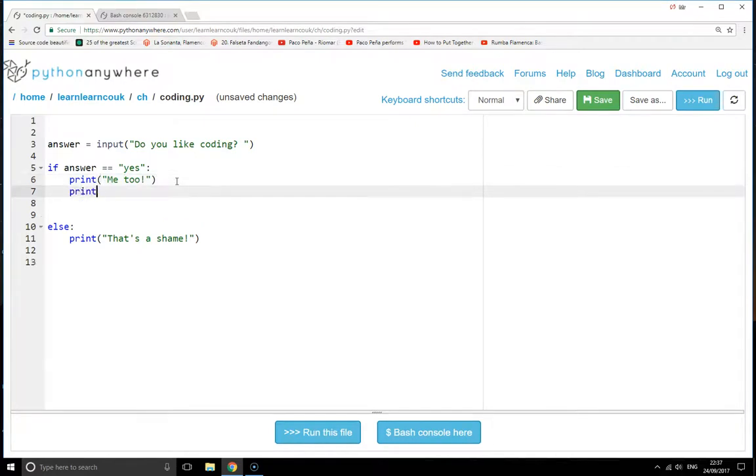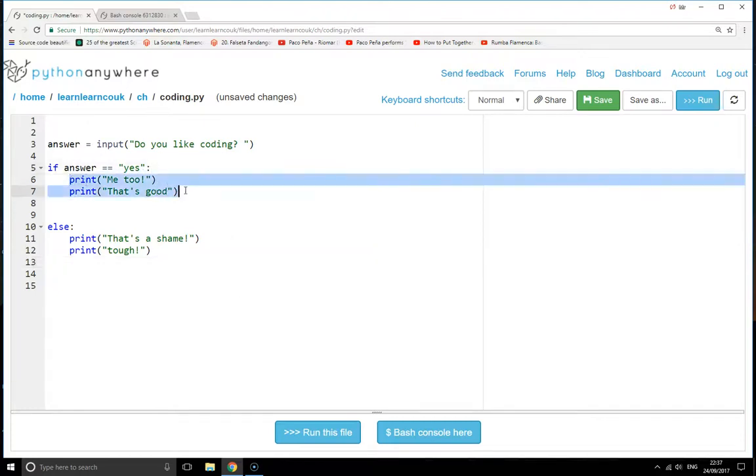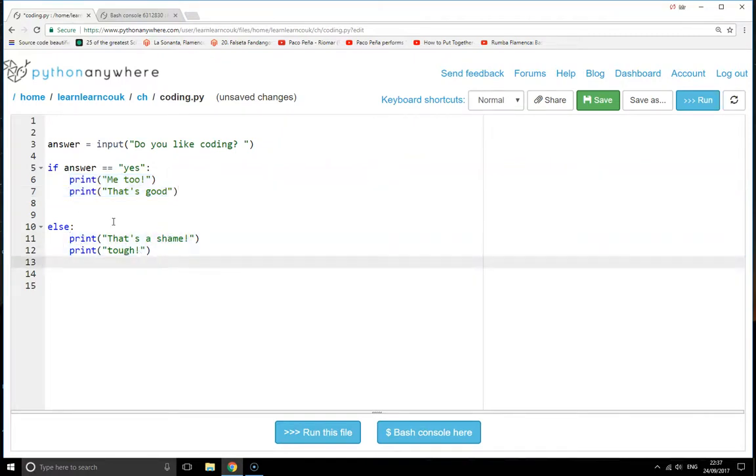And that keeps on working. You can do lots of lines of code, so you can print me too, that's good. There we go. And you could do lots of different lines, loads of code going in there. Print that's a shame, and tough. There we go. So if the answer is yes, it will do these 2 lines of code that are indented. If the answer is no, then it will do those 2 lines there.